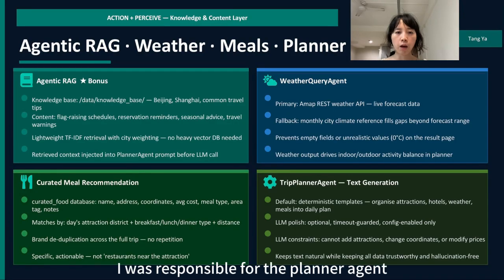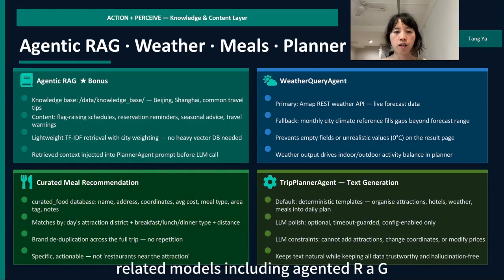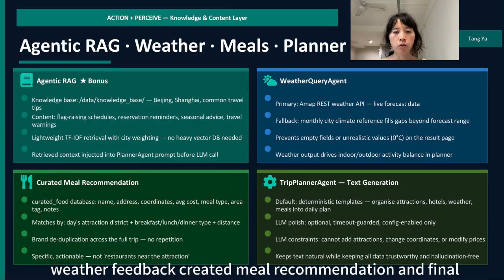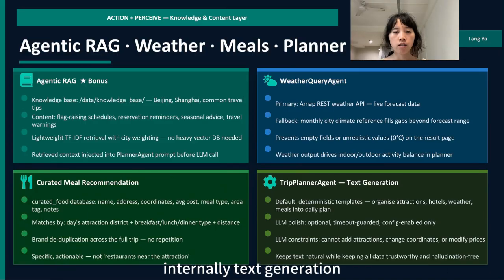Hello, I'm Tanya. I was responsible for the planner agent related models, including agentic RAG, weather feedback, meal recommendation, and final itinerary text generation. The first part is RAG.